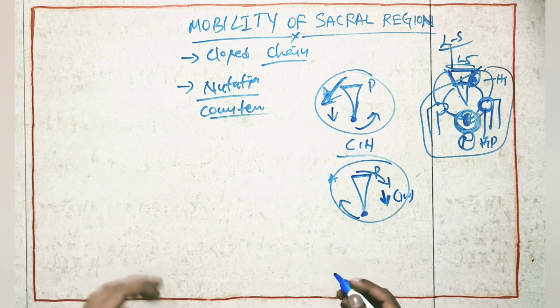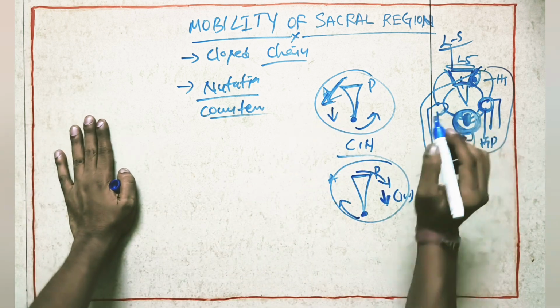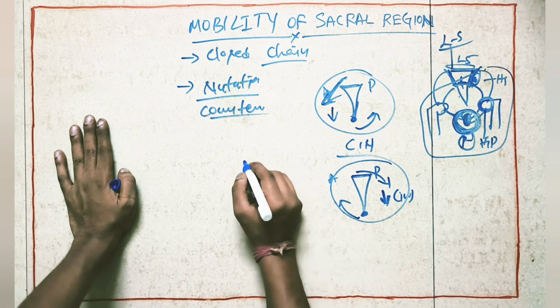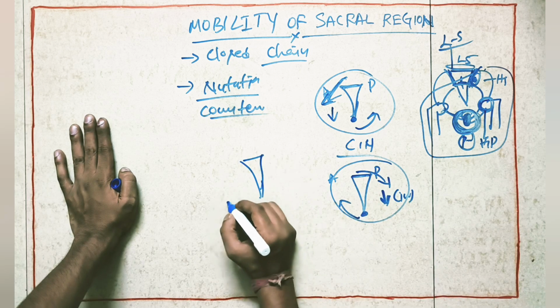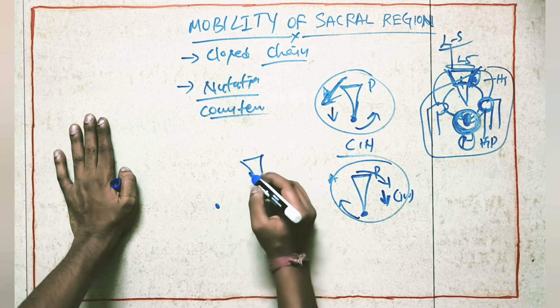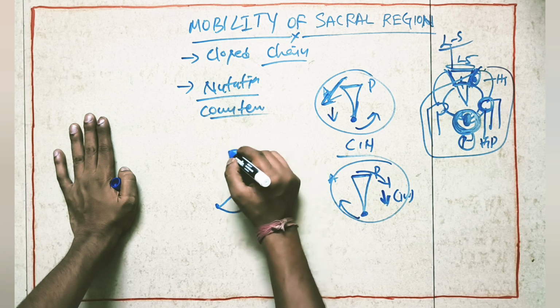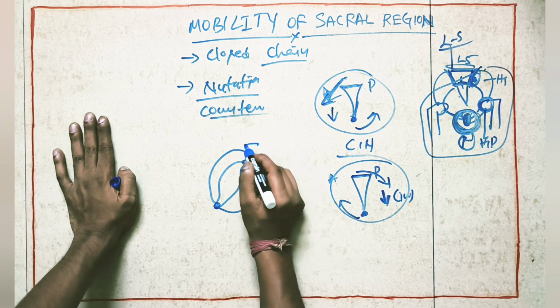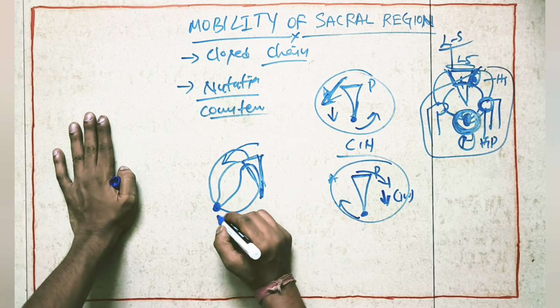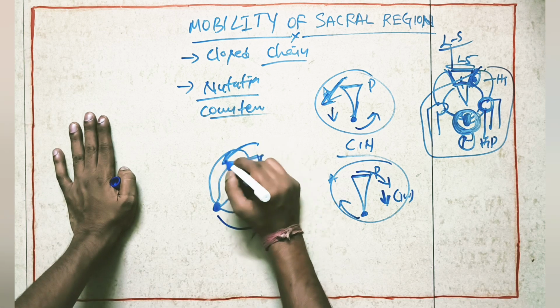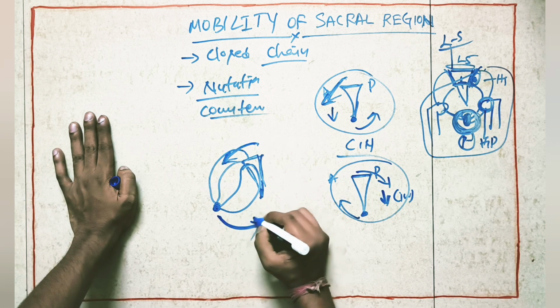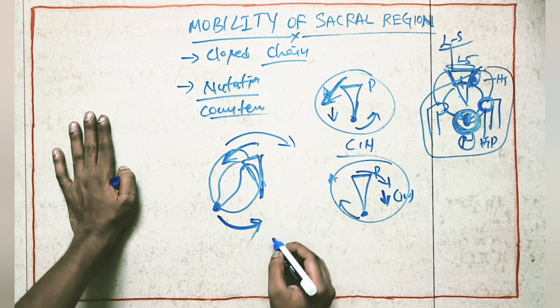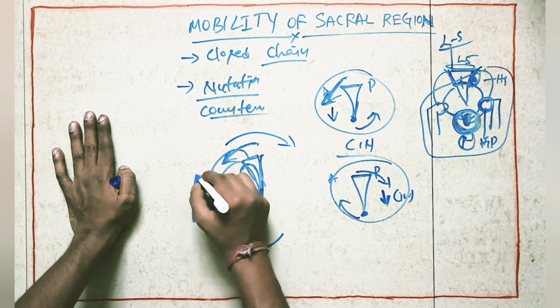Whenever the sacrum is moving, the pubic symphysis will automatically move. Why? Suppose this is our sacrum, here will be the pubic symphysis, and imagine this is our hip bone, and this is one more hip bone. If the sacrum is doing nutation, the pubic symphysis will automatically go up. If the sacrum is doing counter nutation, the pubic symphysis will move in this direction.